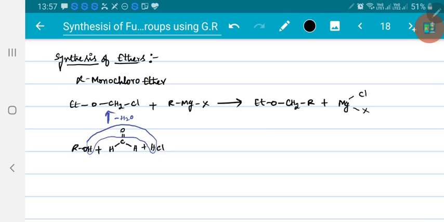Similarly, synthesis of halides, synthesis of halides, particularly iodides, alkyl iodides, nothing but halides.